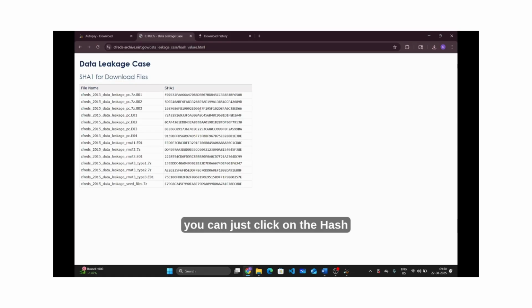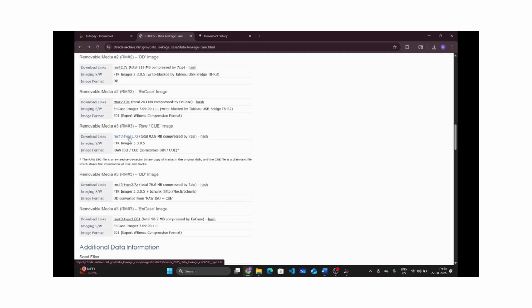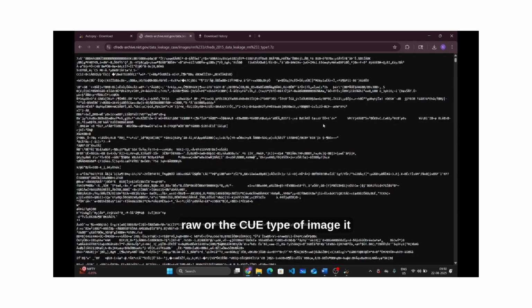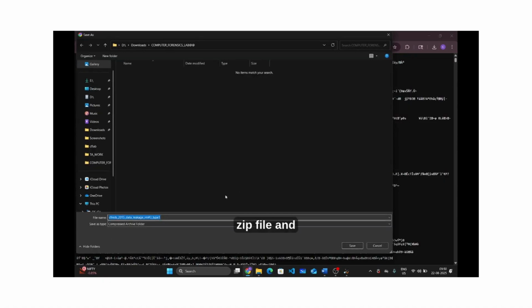You can just click on the hash value there, and you can see the SHA1 of all the files. You can verify it with the file that you have downloaded using the terminal. And then there is one more thing: the encase image directly gets downloaded, whereas the raw or CUE type of image gets downloaded as a zip file,